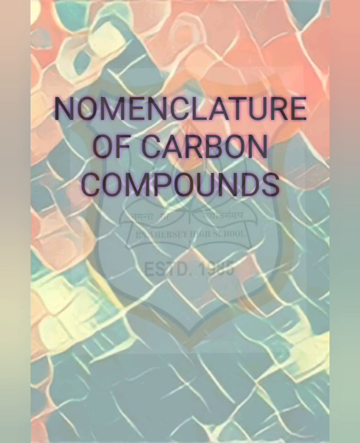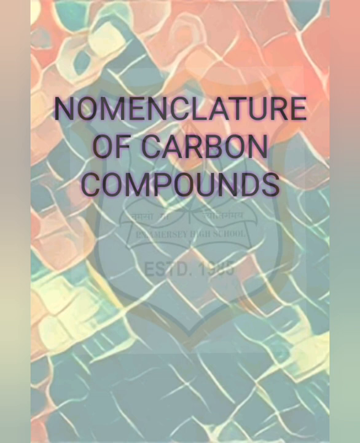If the name of the functional group is to be given as a suffix, and the suffix of the functional group begins with a vowel A, E, I, O, U, then the name of the carbon chain is modified by deleting the final E and adding the appropriate suffix. For example, a 3-carbon chain with a ketone group would be named in the following manner: propane minus E, that is propanone.